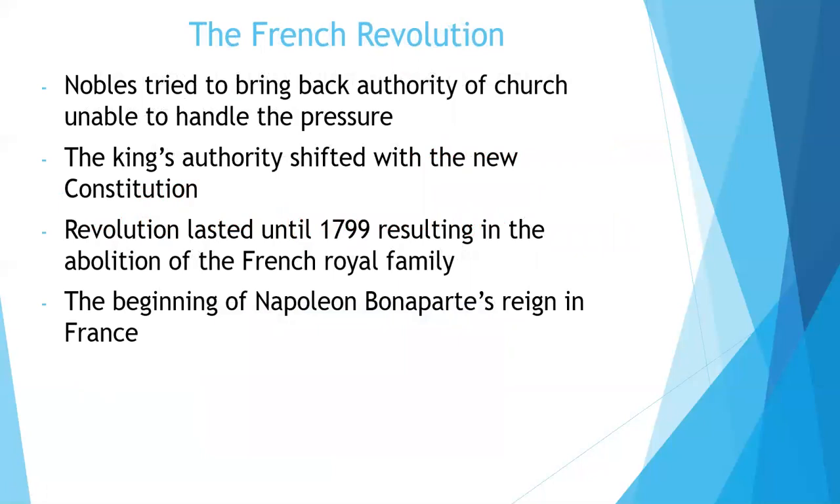Here we see that the nobles tried to bring back the authority of the church, unable to handle the pressure from the peasants. The king's authority shifted with the new constitution. So now we come to a time where the king's authority had no more power over the peasants. His authority shifted with the new constitution formed by the peasants, known as the National Assembly. The revolution lasted until 1799, resulting in the abolition of the French royal family. This marked the beginning of Napoleon Bonaparte's reign in France.